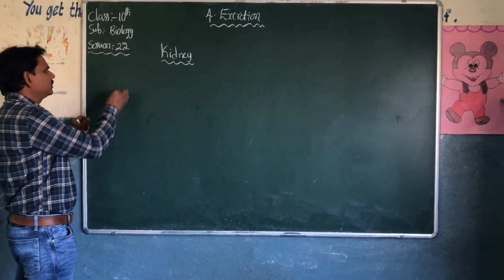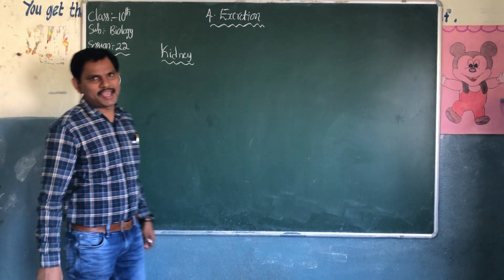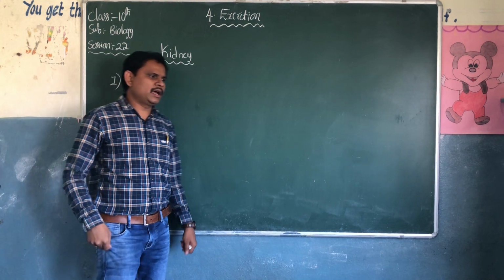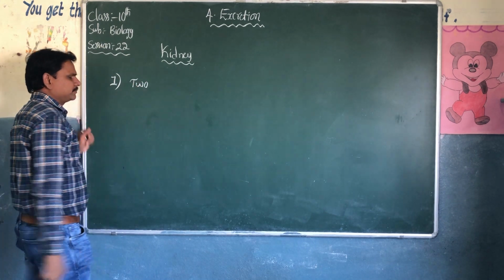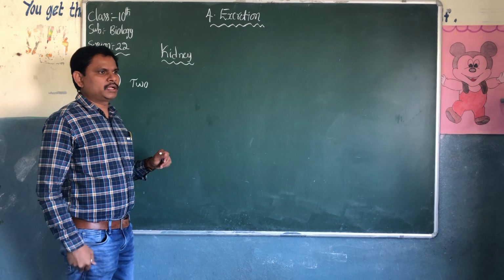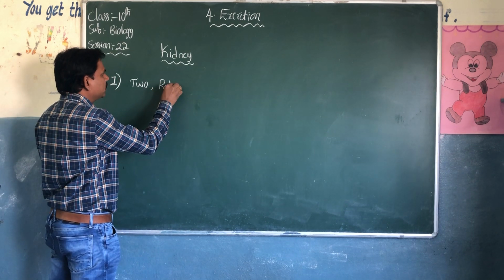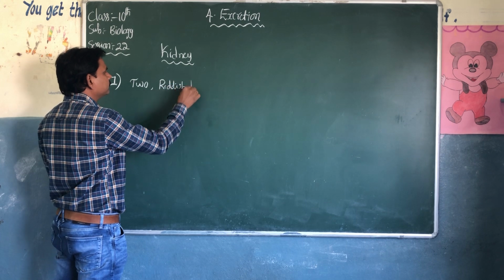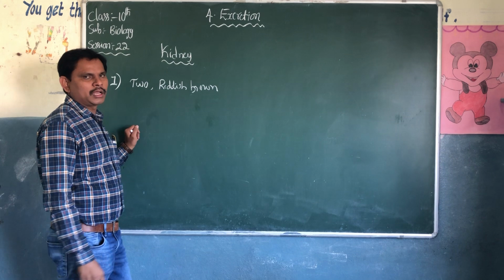We know that there are two kidneys in our body, reddish brown in color.